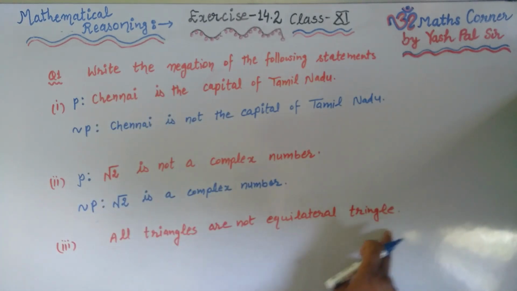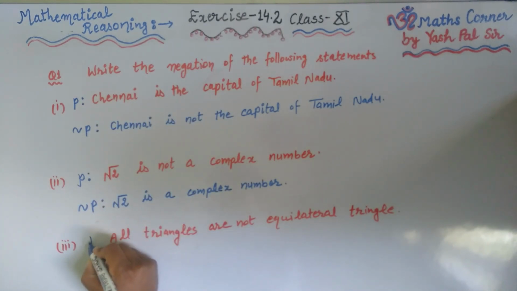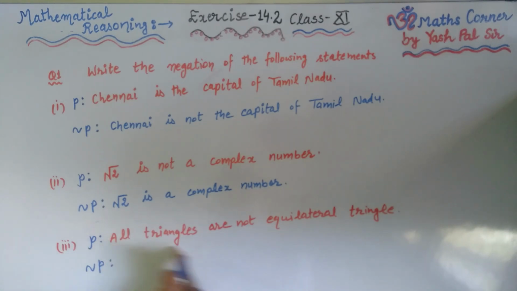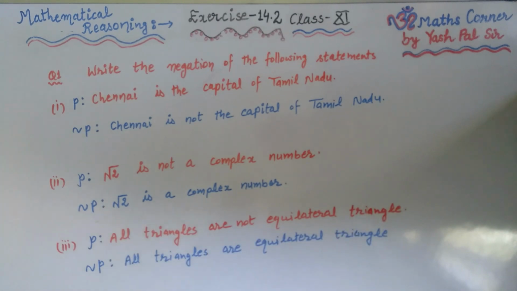Okay, so for this purpose, first of all we write this. The name of this statement is P, suppose. Now what should be the negation? This is the symbol we use. And what is now the negation? All triangles are equilateral triangles.